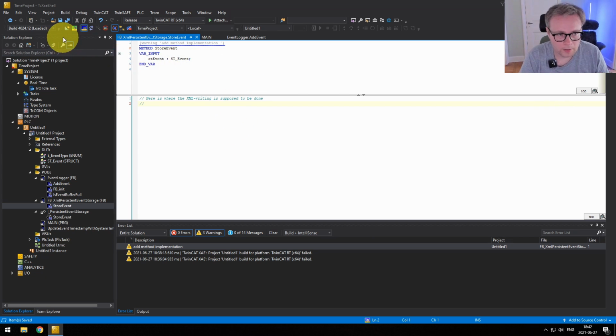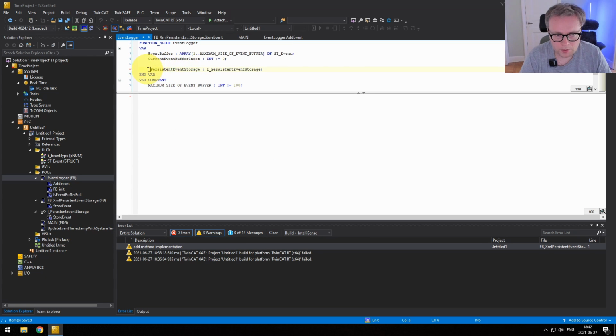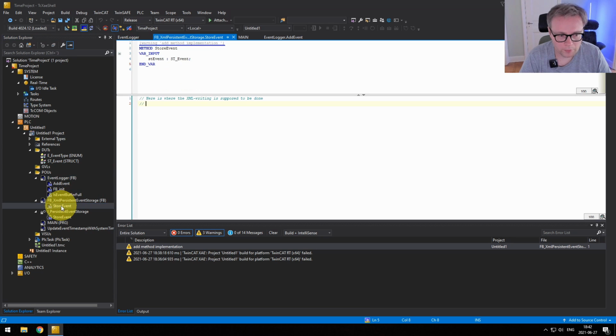But anyway, it compiled and we can run it, but nothing is going to happen, of course, because if we add an event and this is going to be called, and because we have a reference, this persistent event storage will be a reference to the XML storage through the constructor that was provided. It's going to be calling the store event here. However, this one doesn't do anything right now. We will have to wait for this in the next part of this tutorial.